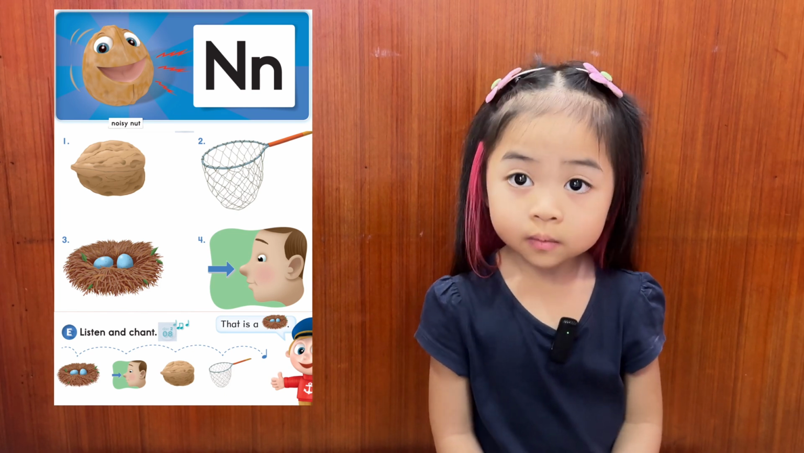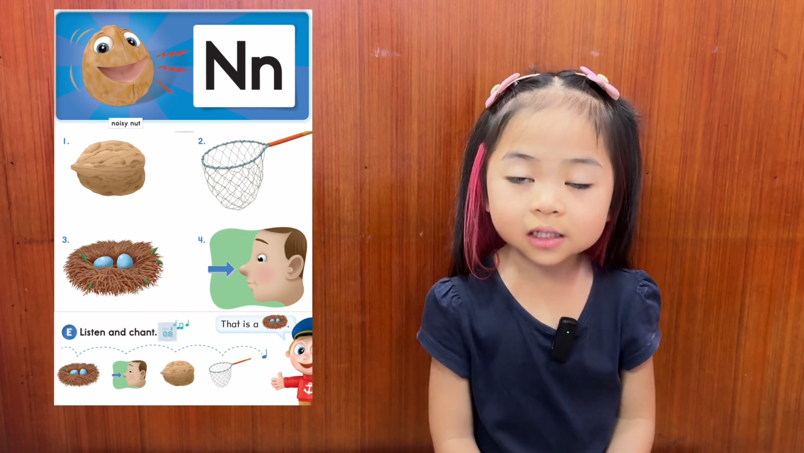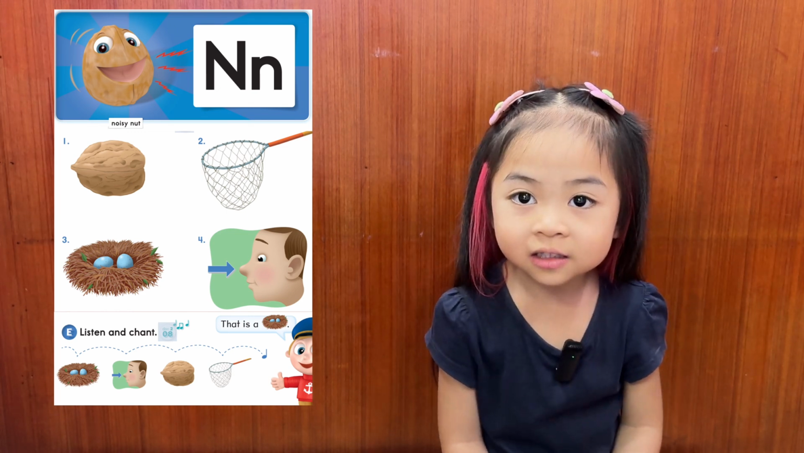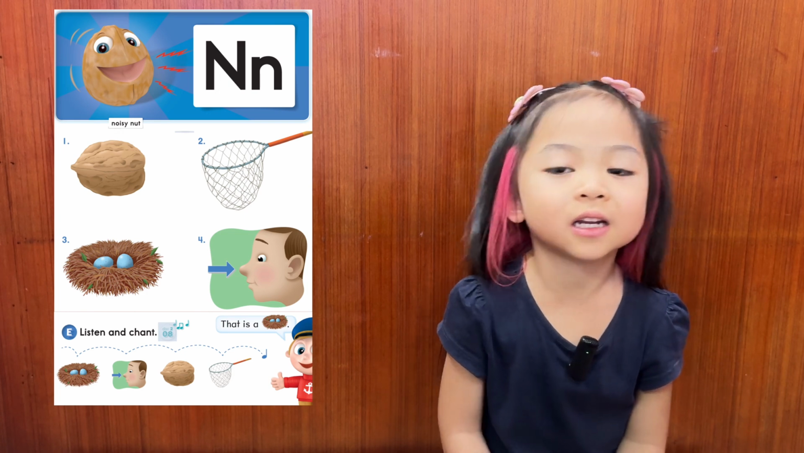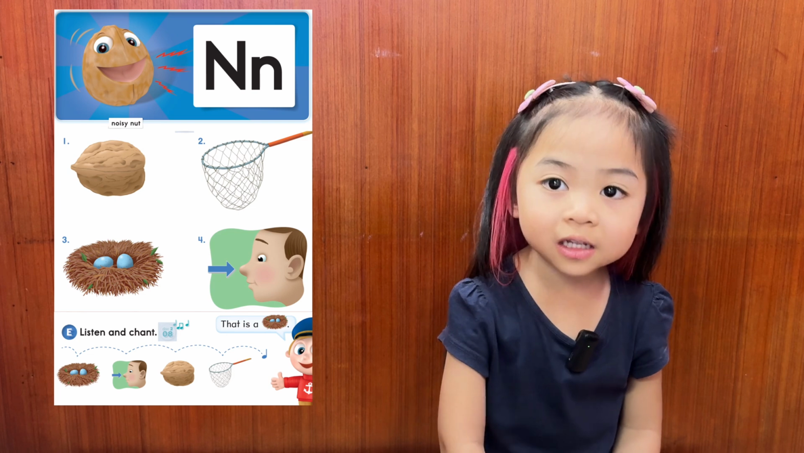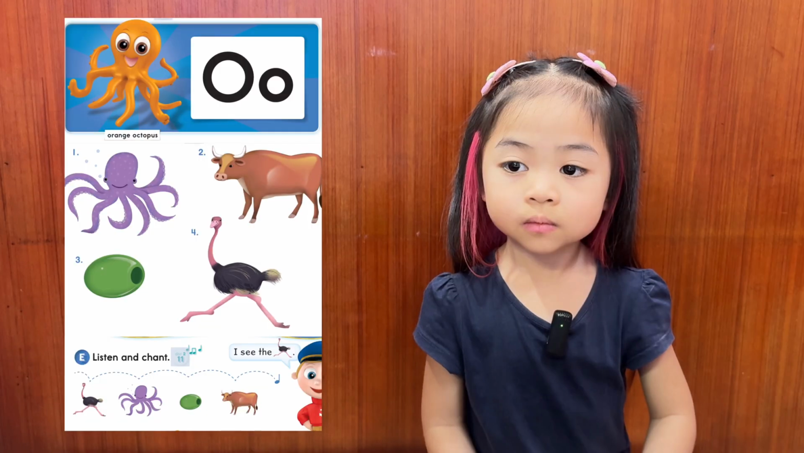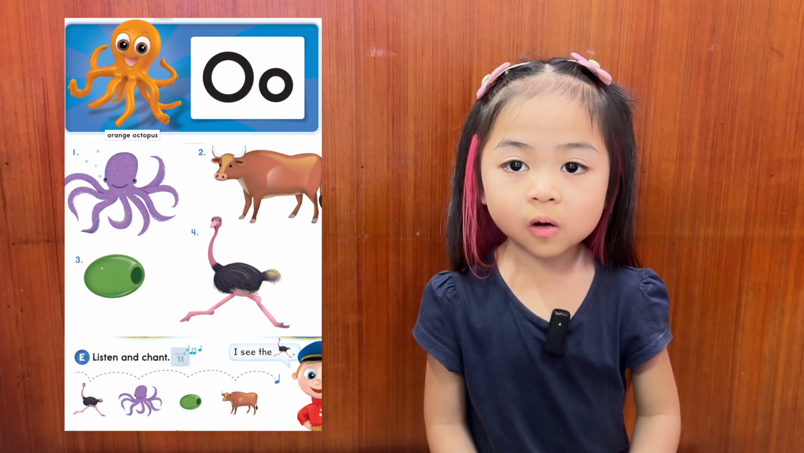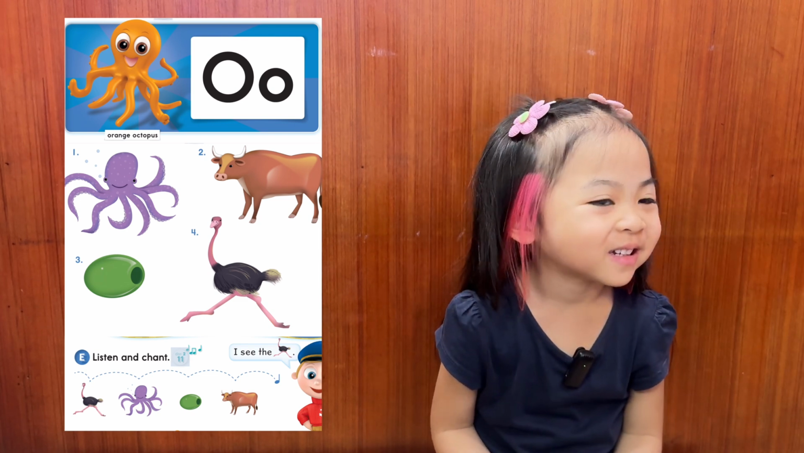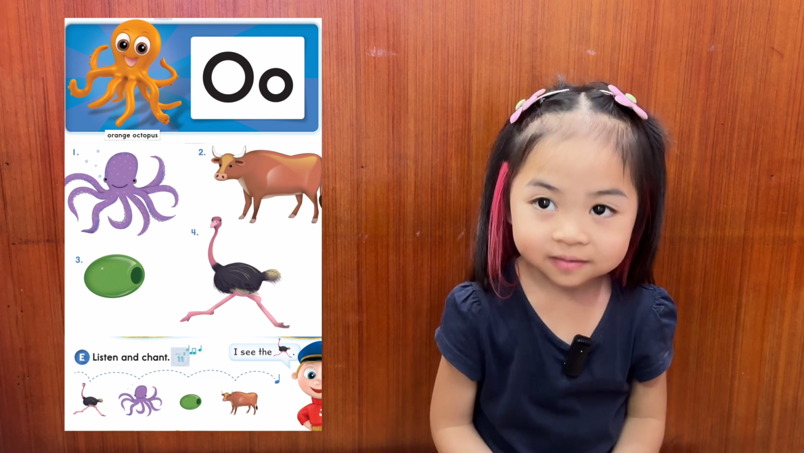Let's try. That is not, that is a nest. Very good. That is a nest. What letter is it? O. Yes. What's the beginning sound of the letter O? Ah. Yes. And what's this?